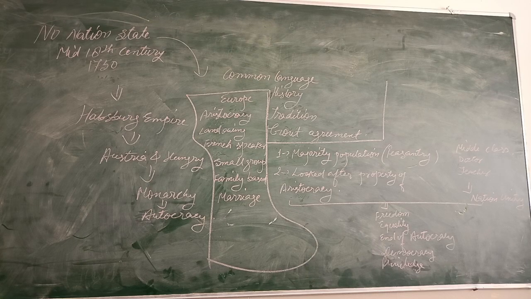The Congress was hosted by the Austrian Chancellor Duke Metternich. This is an important question. It can be asked in your examination who conducted the meeting of Vienna. So you can say Austrian Chancellor Duke Metternich. Okay, I believe you are taking this seriously and understanding this chapter properly.